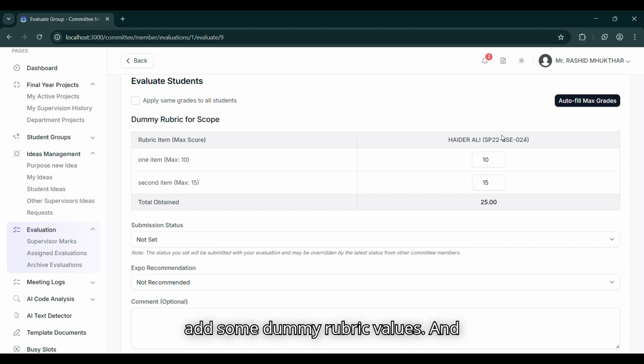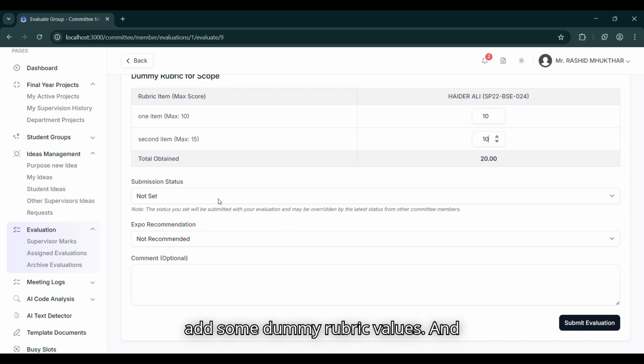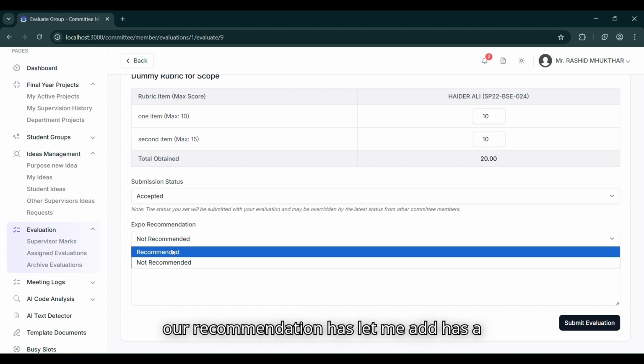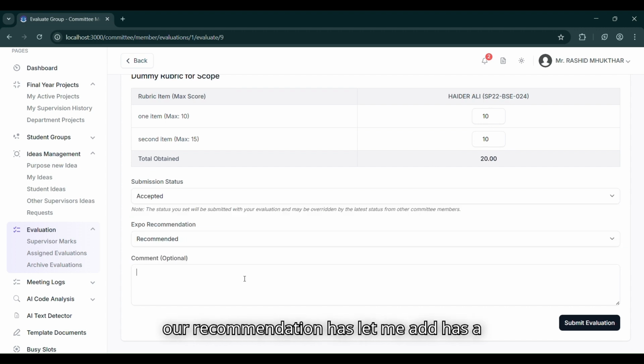Now let me add some dummy rubric values and set the submission status as accepted. For the recommendation, let me add that it is recommended, and good work.